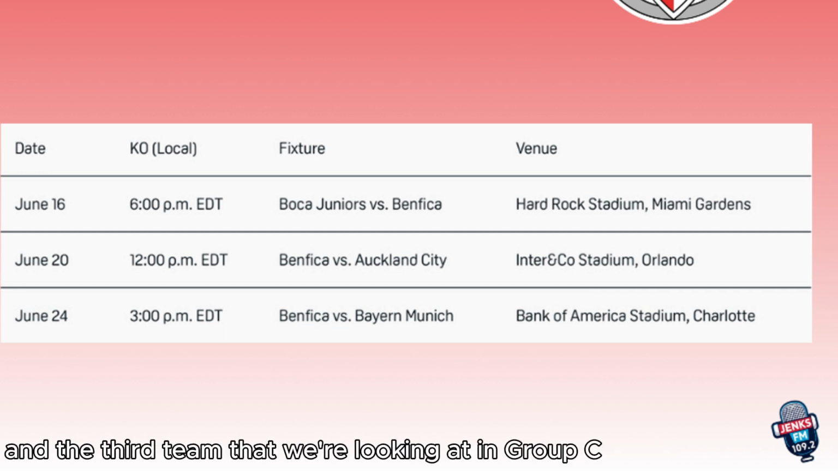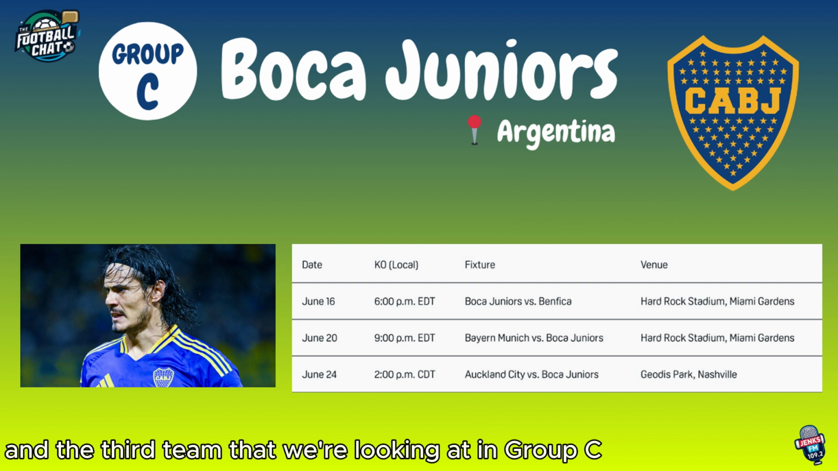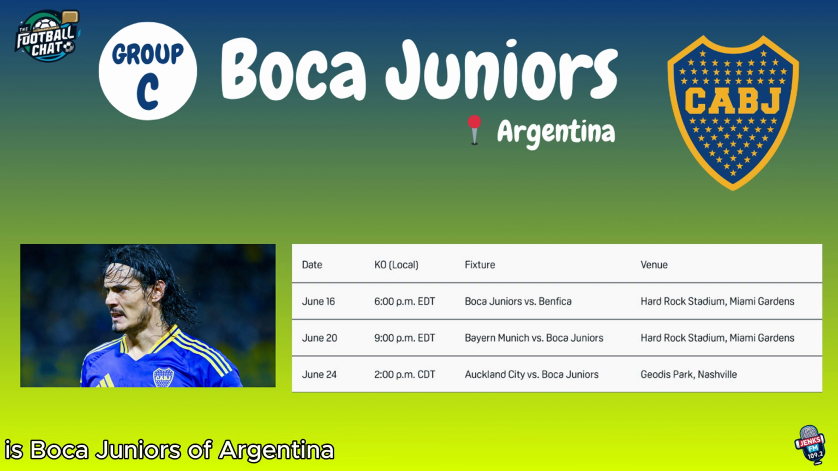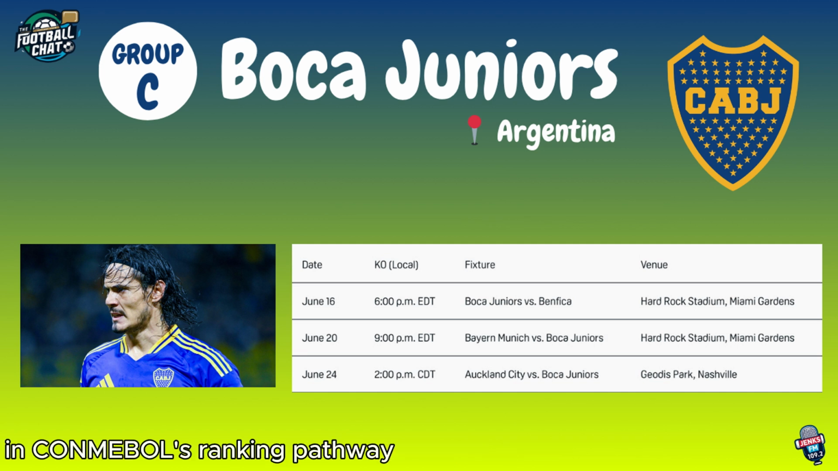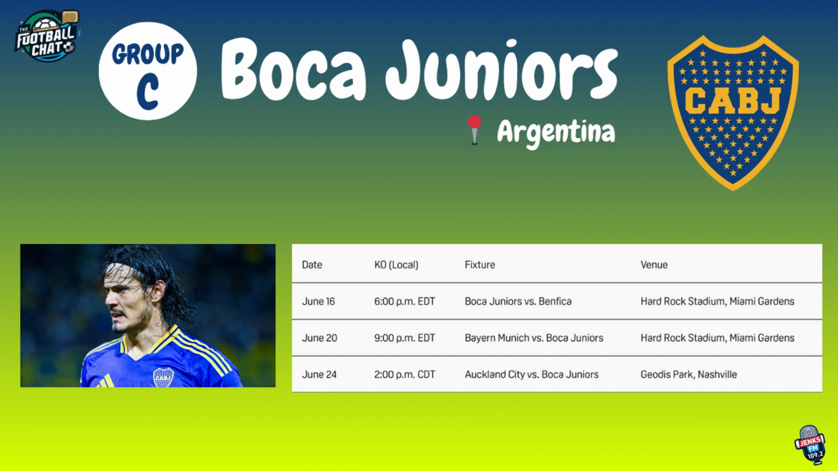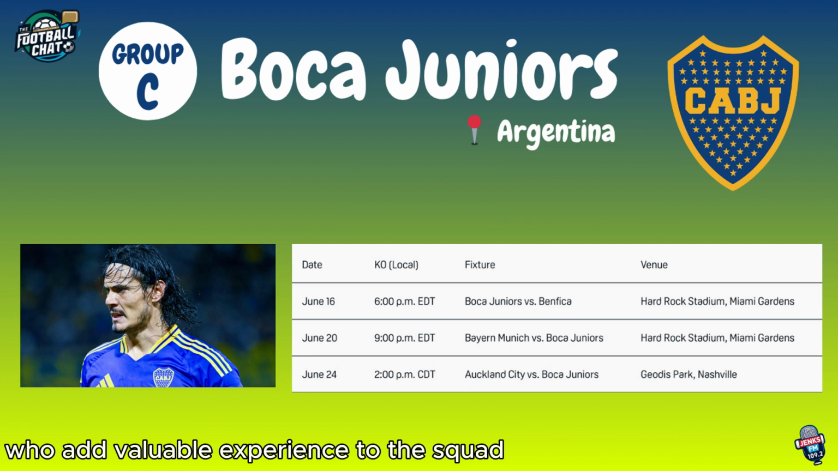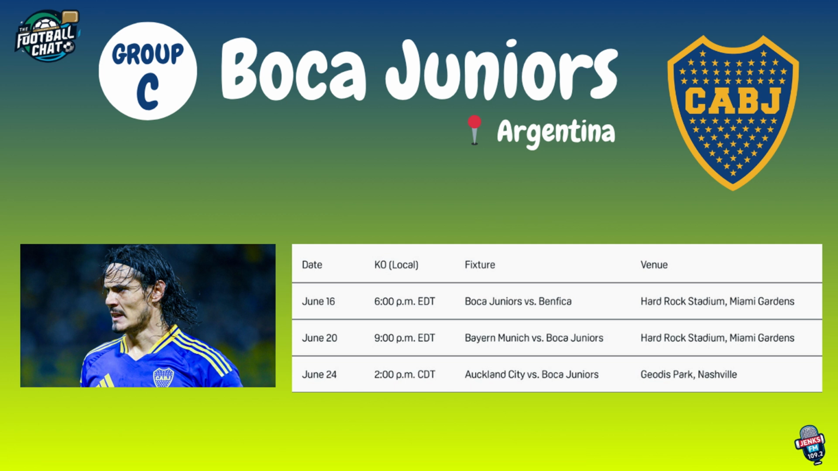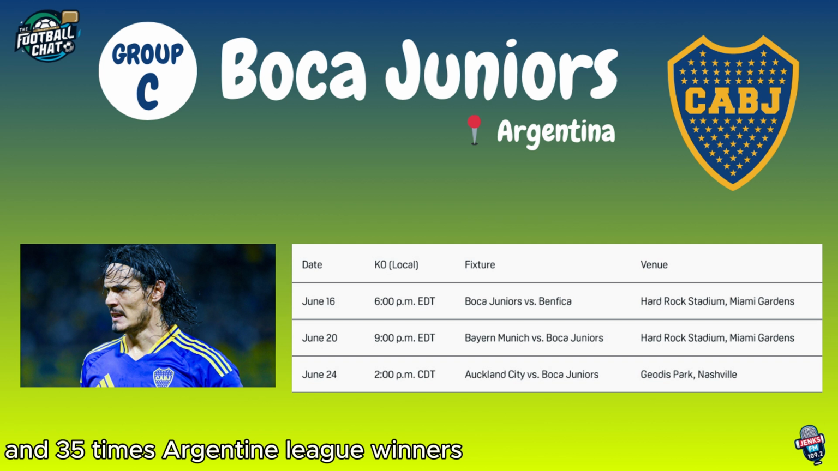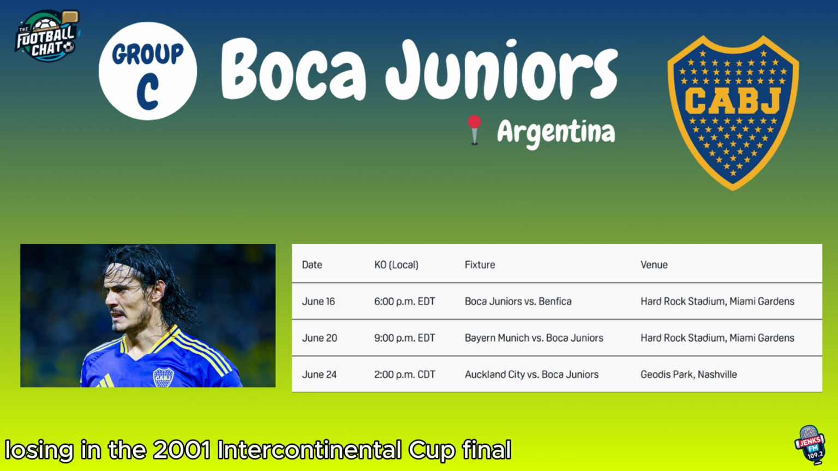in Charlotte. And the third team that we're looking at in Group C is Boca Juniors of Argentina. They secured their qualification through a spot in CONMEBOL's ranking pathway. Key players include Edinson Cavani, Marcos Rojo and Gary Medel, who add valuable experience to the squad. They are 6 times Copa Libertadores champions and 35 times Argentine league winners. They have faced Bayern Munich once, losing in the 2001 Intercontinental Cup final.